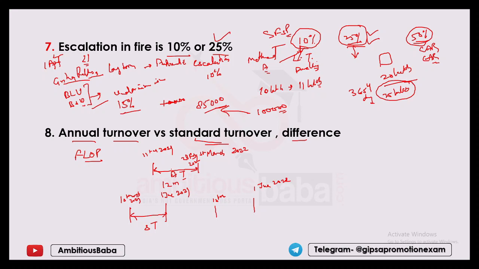What is the use of this annual turnover and standard turnover? The annual turnover is used to check the adequacy of sum insured, as in whether the sum insured is sufficient or not, whereas this standard turnover is checked to check the reduction in turnover. I hope the things are clear by now.